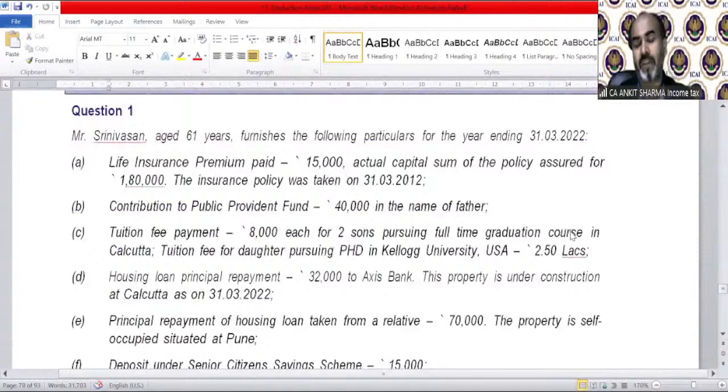So here we finished our deduction topic. We are left with section 10AA, special economic zone, and our MCQ test. Let me take the queries you asked.